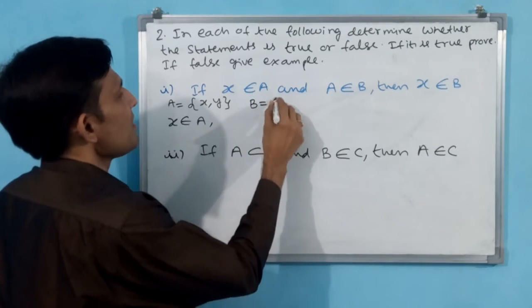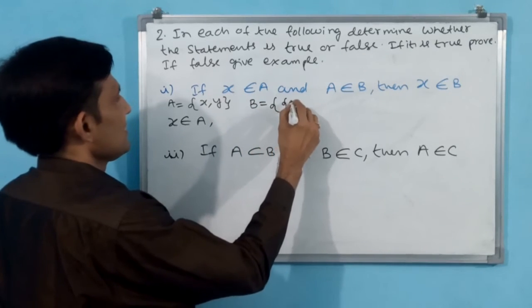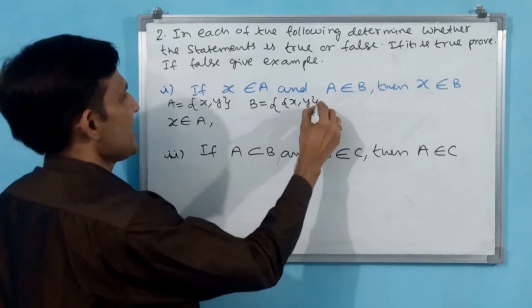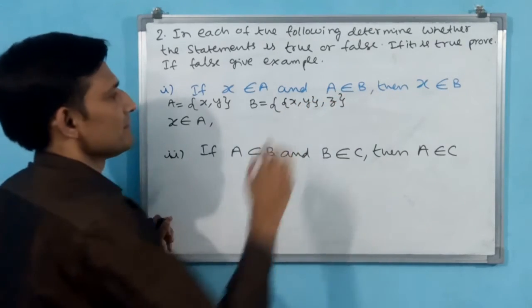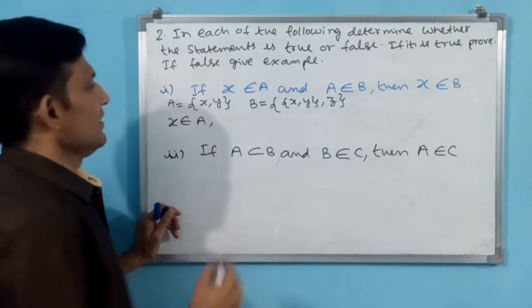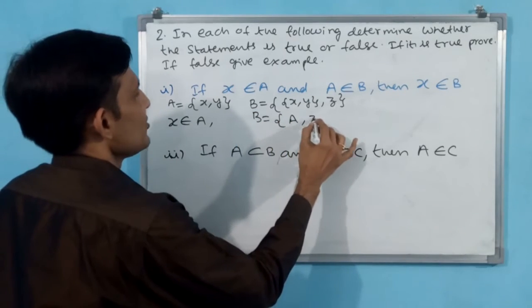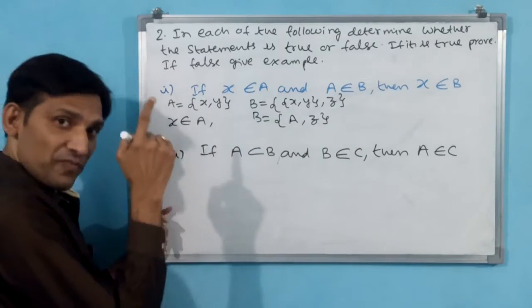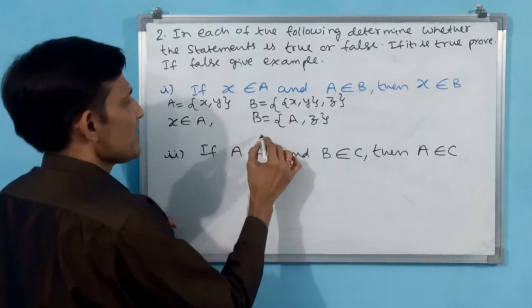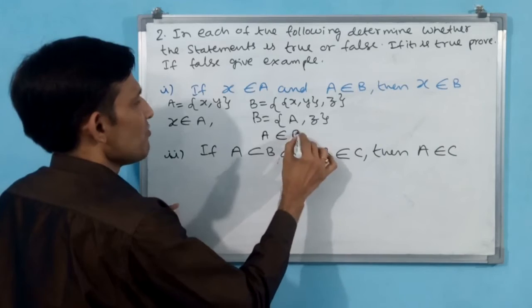Then B may be {{X, Y}, Z}. Then I can also write this as {A, Z}. If it is this, then only A belongs to B.